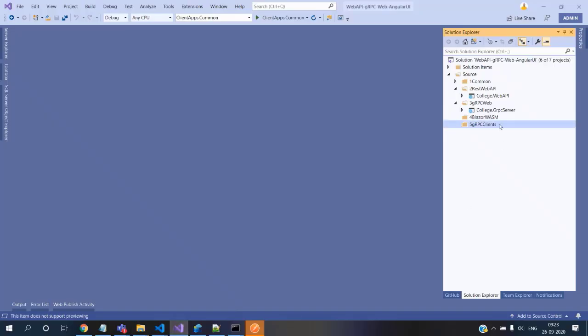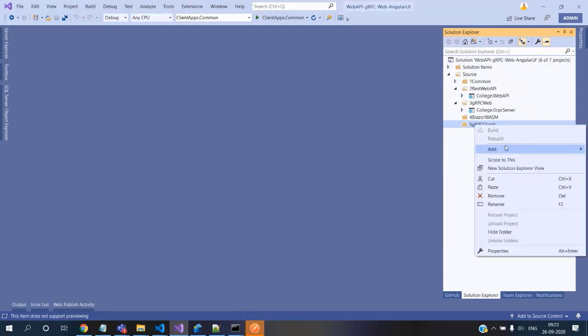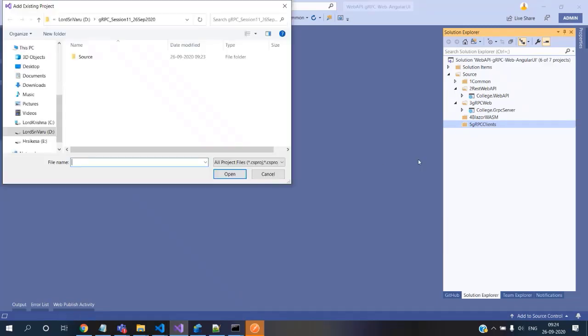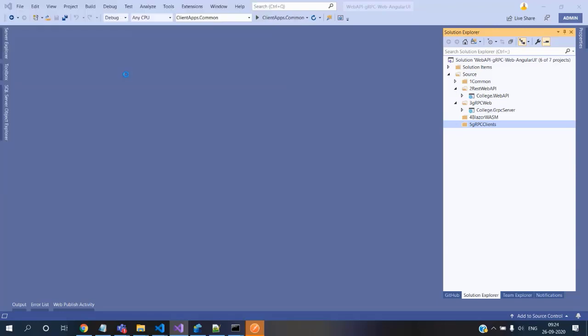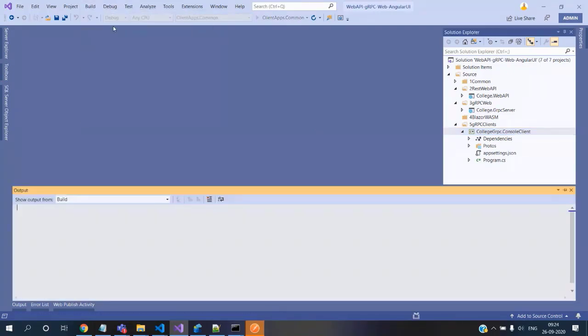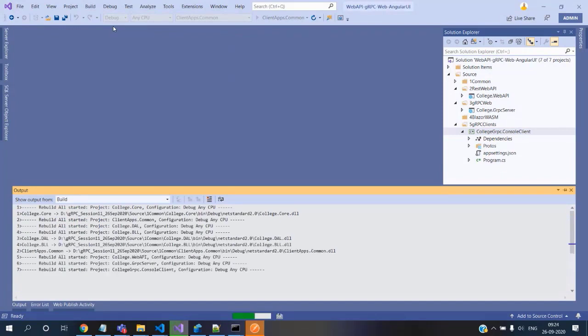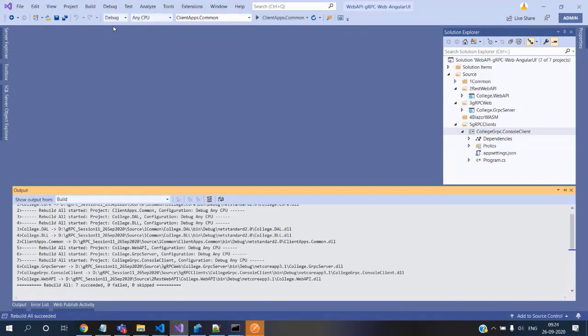I just add an existing project. Good, we have it, and let me build again. All these libraries and the entire code we developed in our previous sessions, so there's nothing new, exactly the same one.